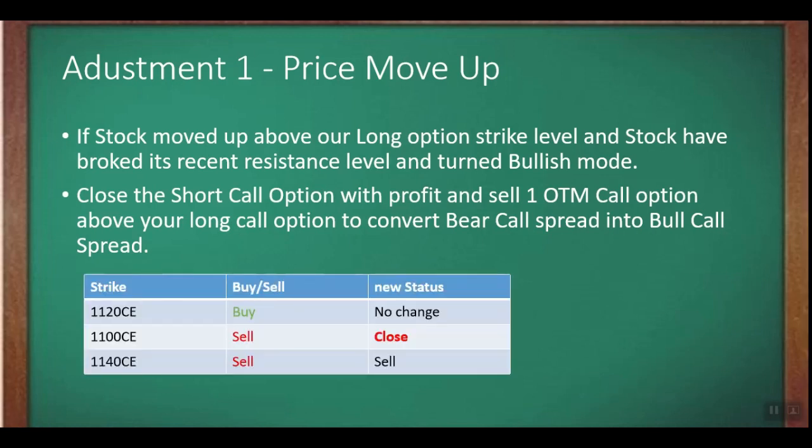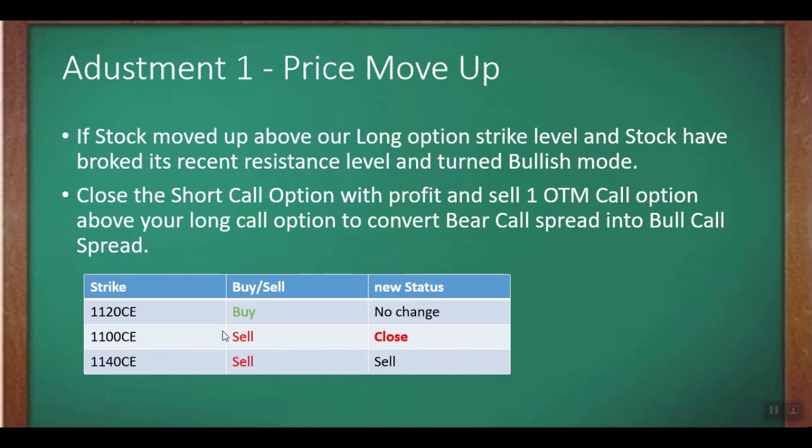So this is an example, friends. This is our initial strategy: we have bought the 1120 call option and sold the 1100 call option. Our position after doing the adjustment is that there is no change on our buy option, and we have closed the 1100 call option which we had shorted, with some profit, and we'll be selling a further OTM call option at the strike price of 1140.